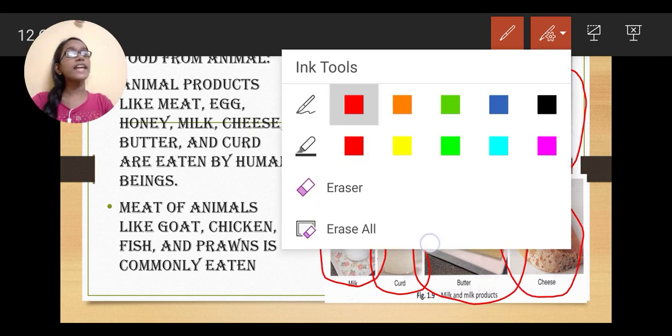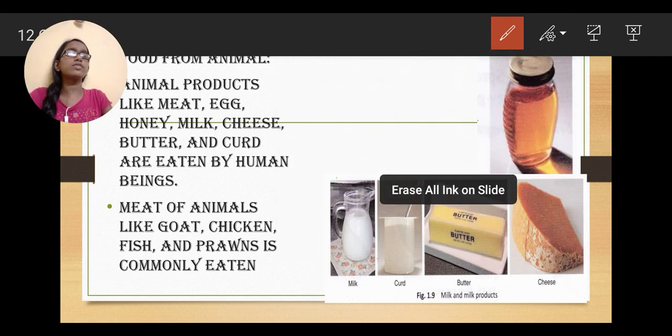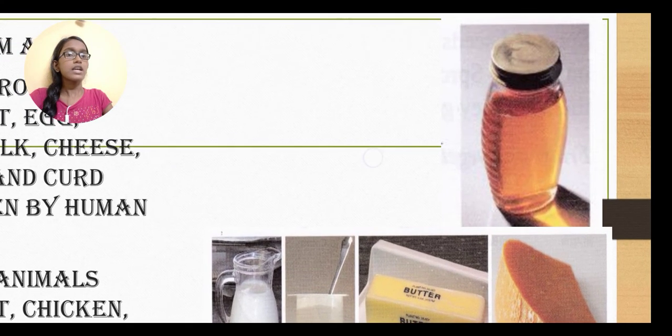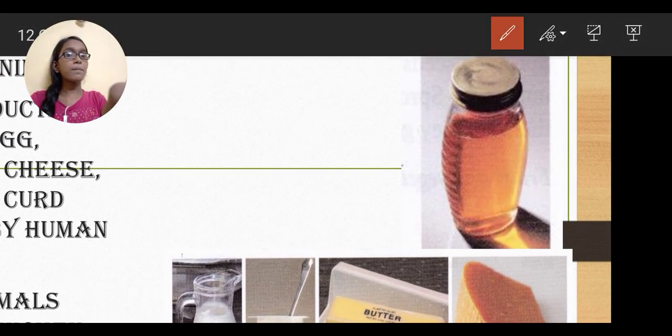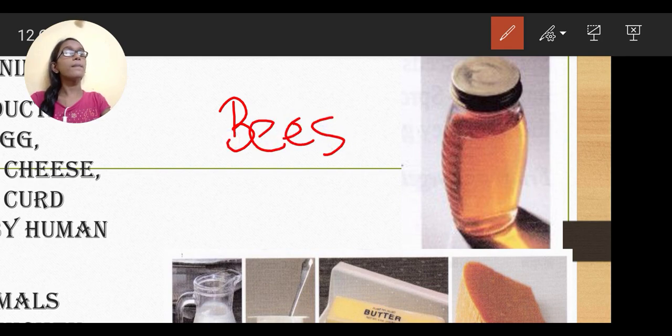All this we get from animals. We do not get this from plants, right? We get honey from bees. We get honey from honeybees. Fine.